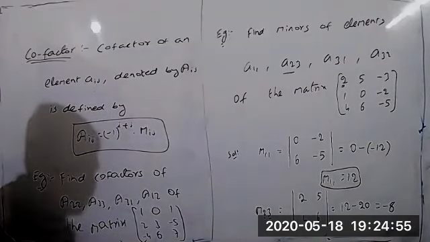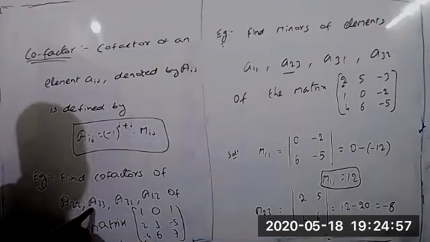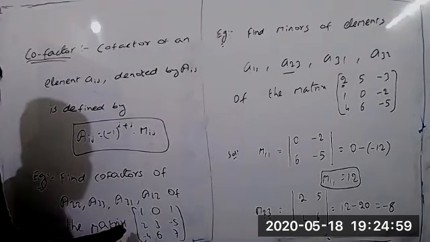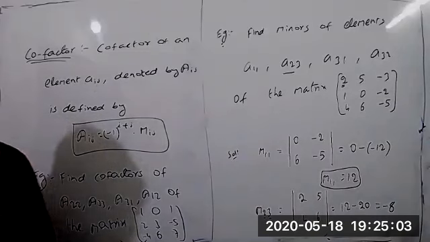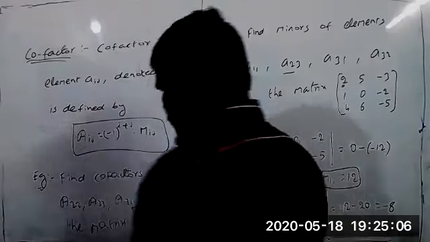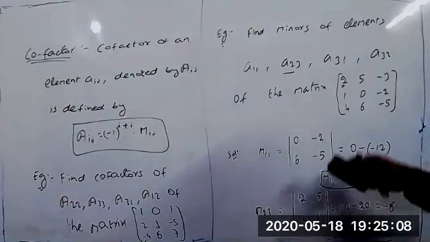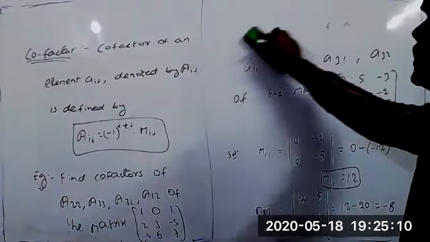So we have to find A22, A33, A31, A12 of this matrix. What is the meaning of A22 here? The cofactor of the second row and second column element we have to find.